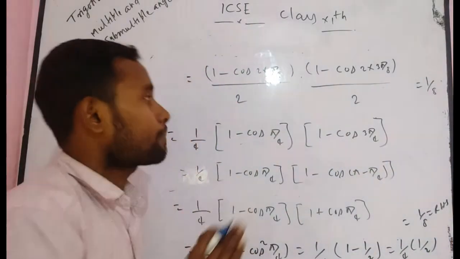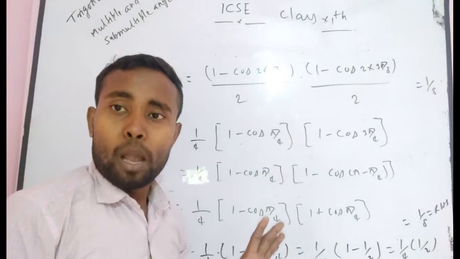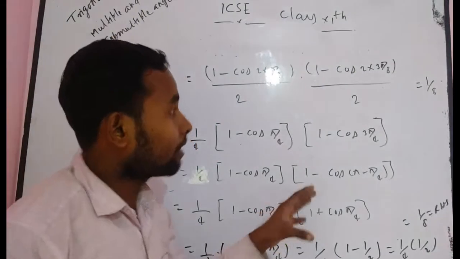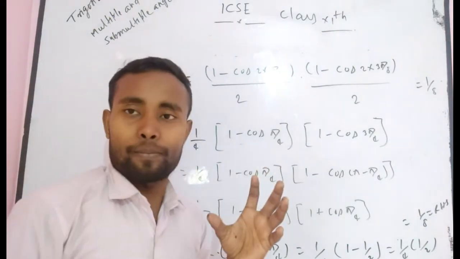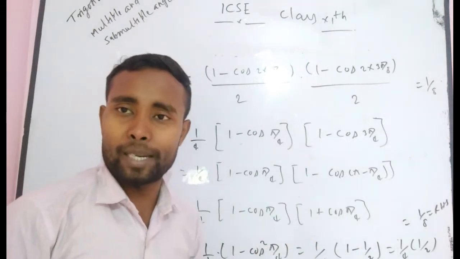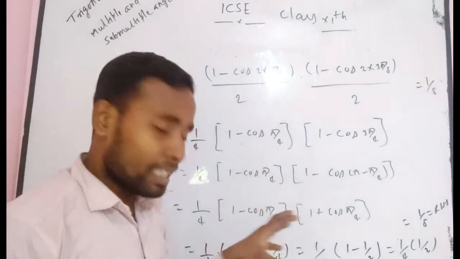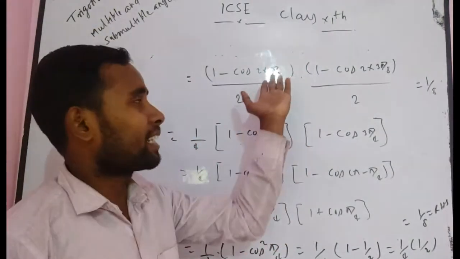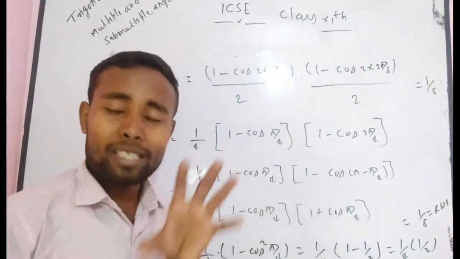I think there is nothing more in this problem. I want to tell you simply that you have to first manipulate and use such a formula. You have to convert the given expression into an expression containing angles such that you can easily put it as 30 degree, 45 degree, 60 degree, 90 degree. Then it becomes very easy. Or you can also solve by finding pi by 8, 3 pi by 8, 5 pi by 8, 7 pi by 8. No matter, but you should always try to solve by the easy way.